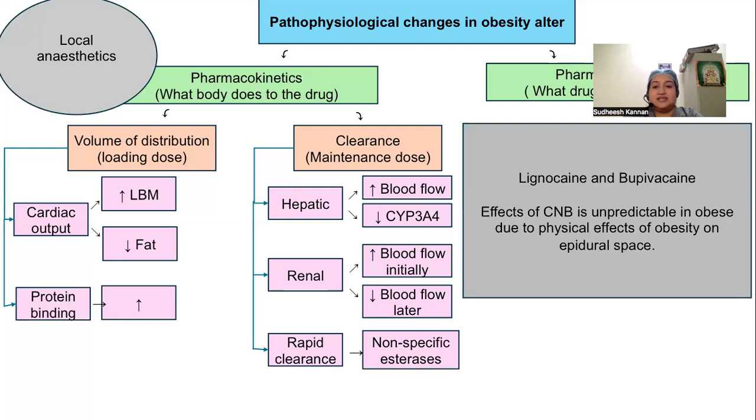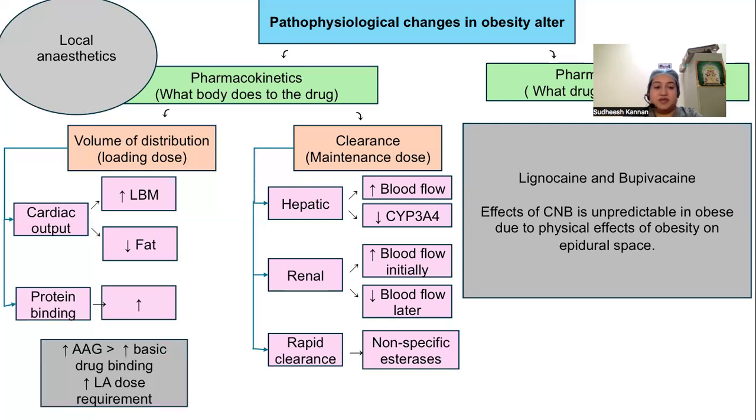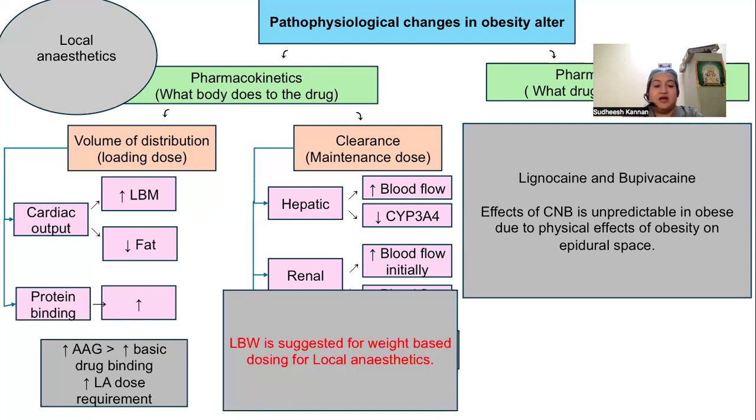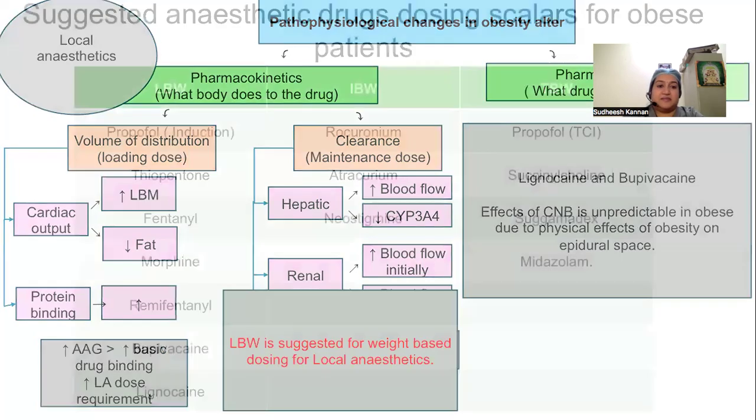Coming to local anesthetics, lignocaine and bupivacaine. The effects of central neuraxial blockade are unpredictable in obese due to physical effects of obesity on epidural space. However, there is increased protein binding of alpha-1 acid glycoprotein, and therefore increasing the binding of the basic drug, that is the local anesthetics. Hence, their dose requirement is increased. Lean body weight is suggested for weight-based dosing for local anesthetics.